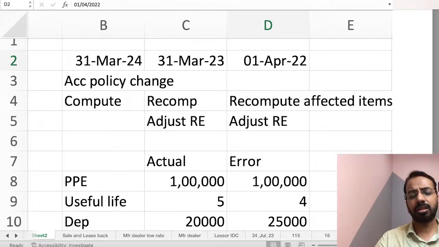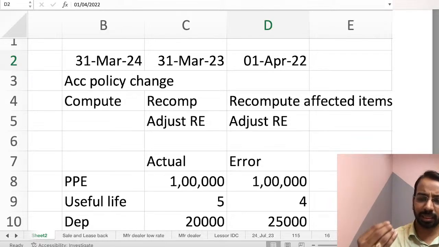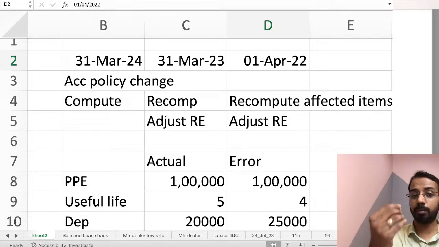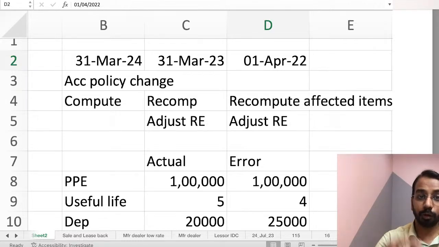And if you say that, sir, it is not practicable at all, neither in the previous period nor in the opening balance, we are not able to determine, then in that case, you will apply it prospectively. Okay, so you have to see, if it is impracticable, then you will apply from the earliest period when it is possible.